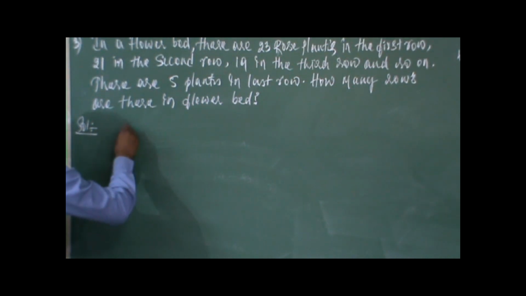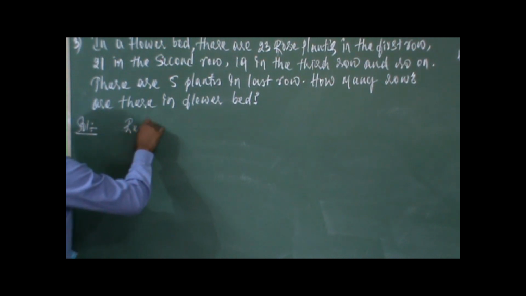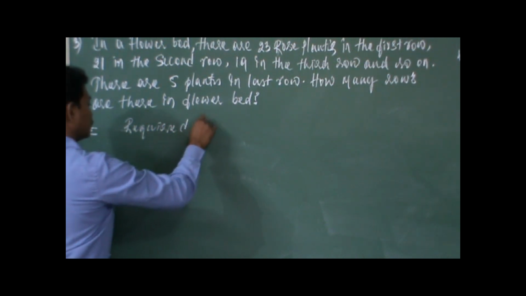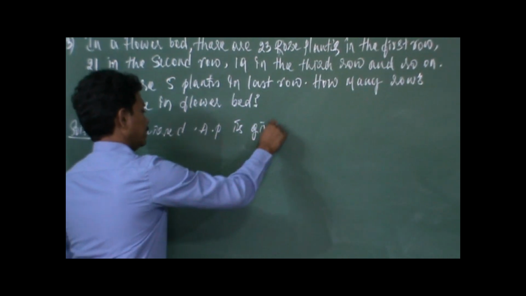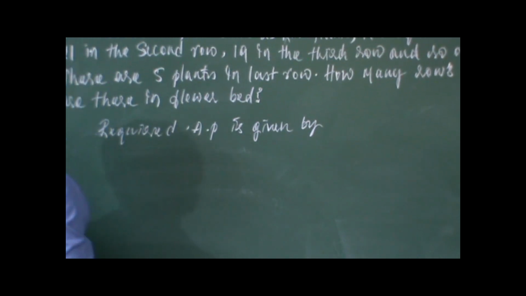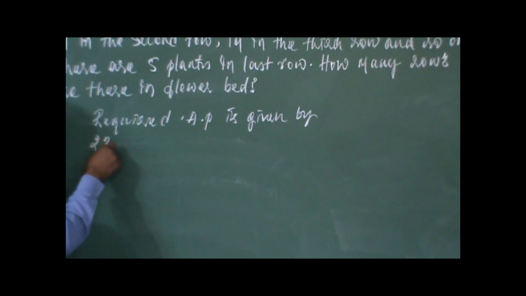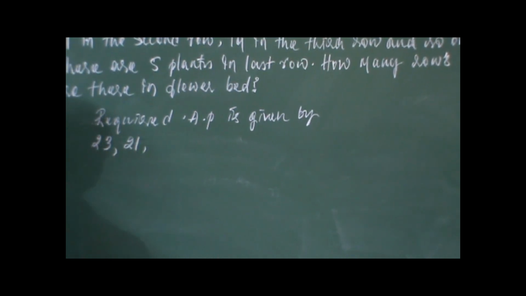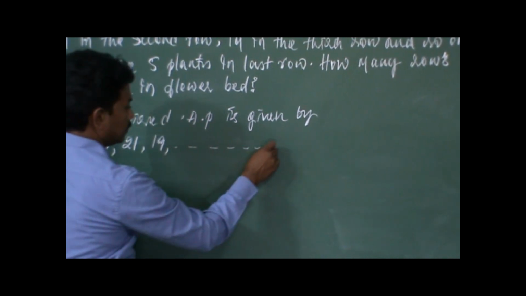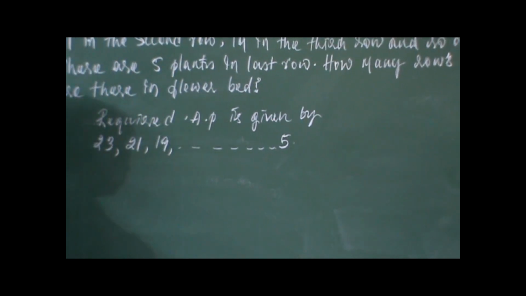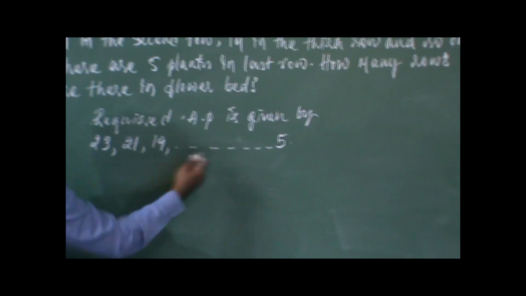So the required AP is given by, we'll write the AP now. 23, second term is 21, third term is 19, at last it is 5. So now extract the data from the AP.